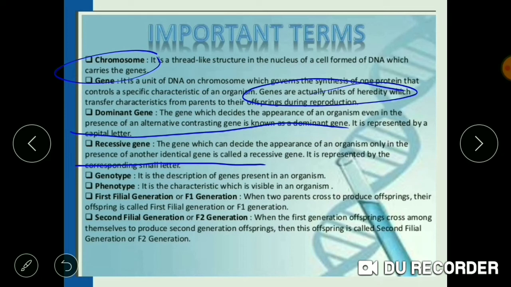First filial generation or F1 generation means when the crossing is done between the two parents, we get the new offspring, and this is known as the first generation or F1 generation. Now when the crossing is done among the individuals of the first generation, they act as parents and we get the second generation. This is known as second filial generation or F2 generation.